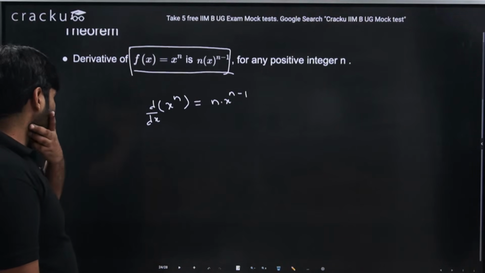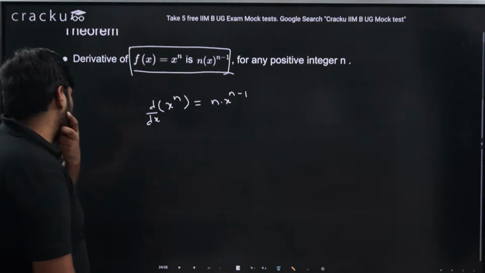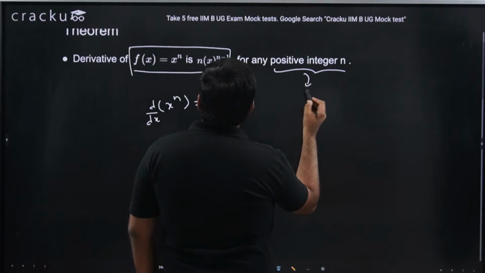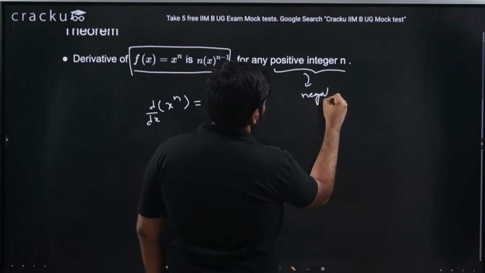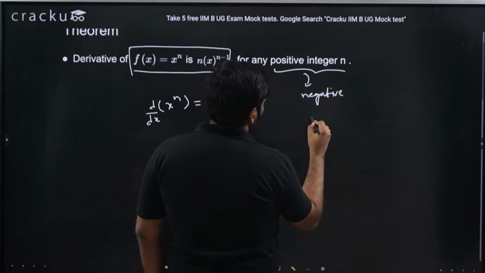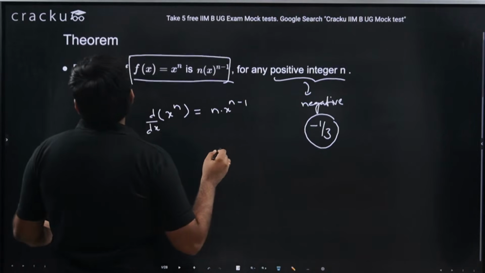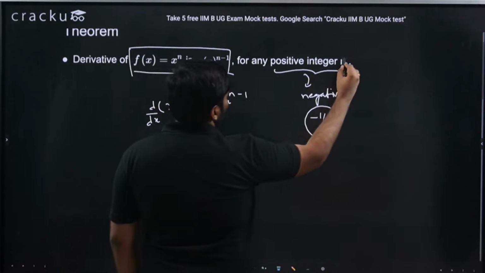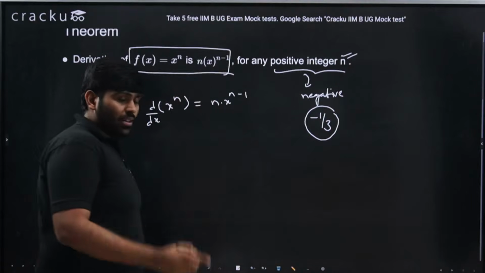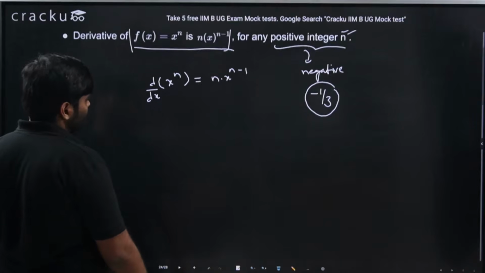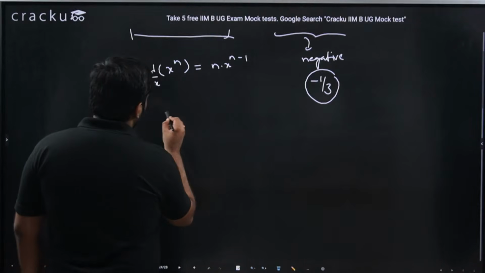Now, having said that, it need not be only positive integer, guys. It could also be a negative integer. It could be a fraction like minus 1 by 3 and everything. Here the theorem is true for any positive integer n, but it also holds true for negative numbers or fractions, need not be only integers as such. So how to prove this?